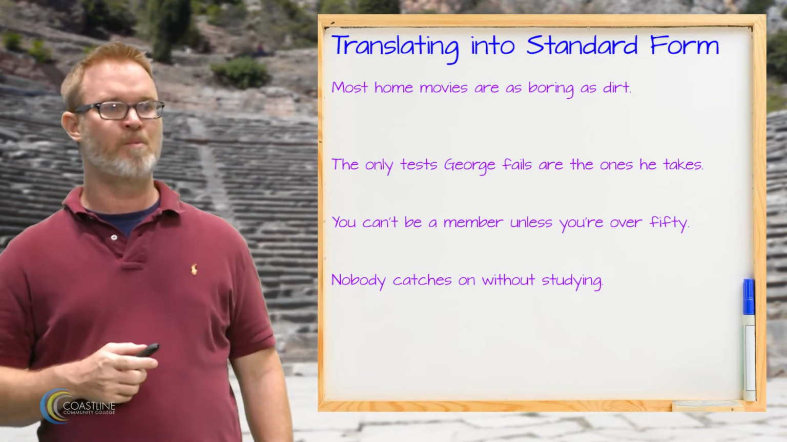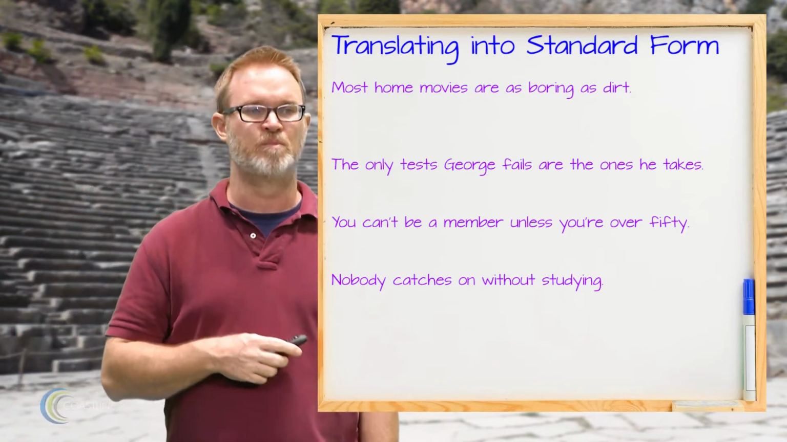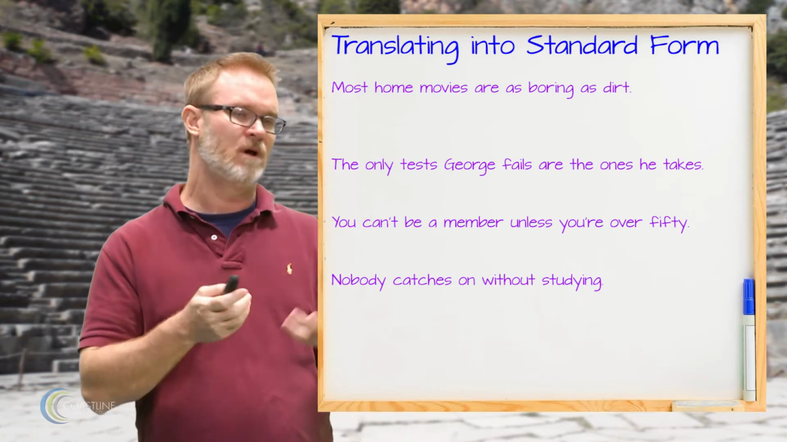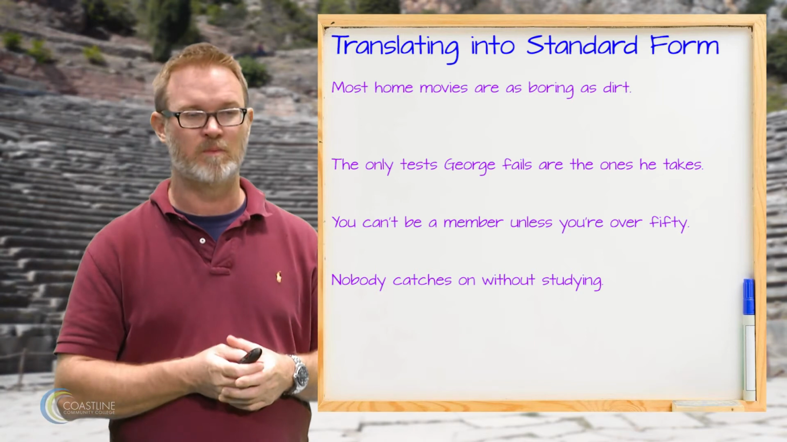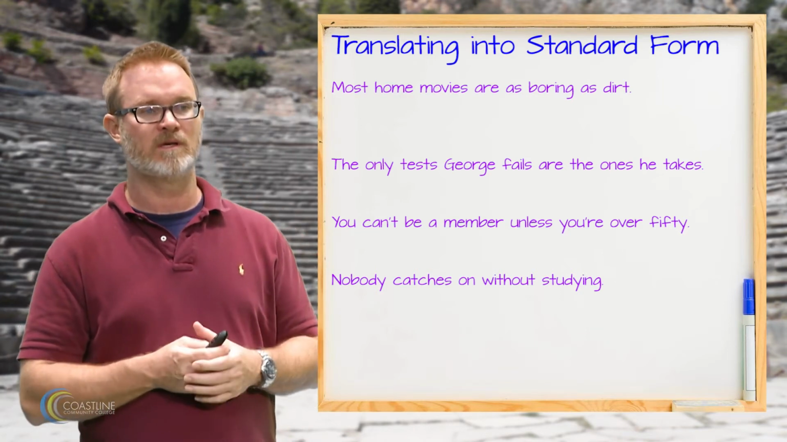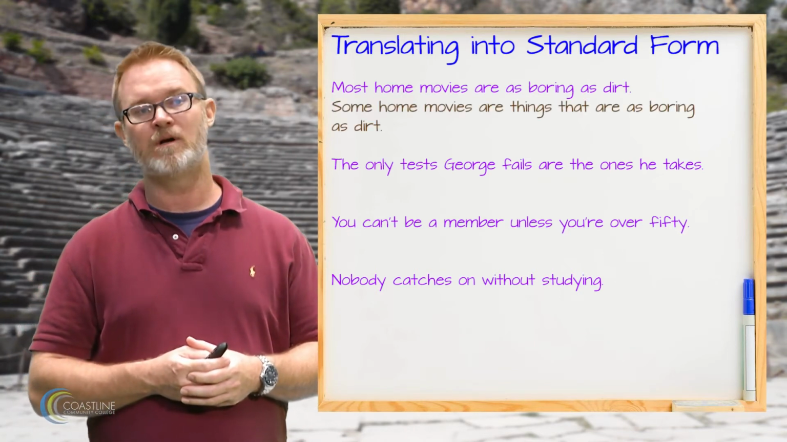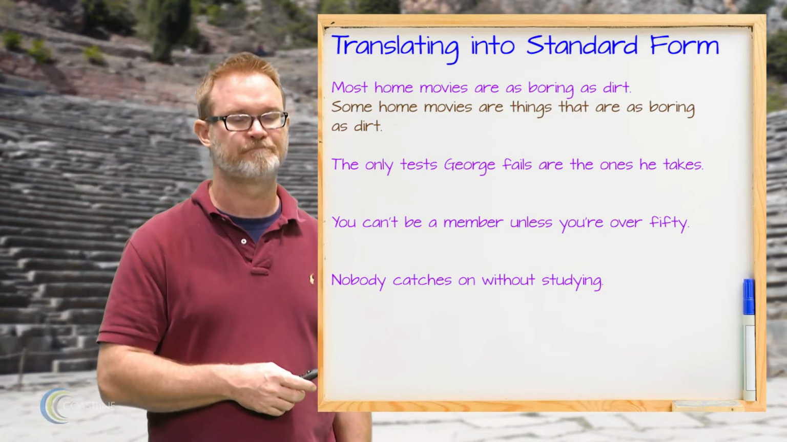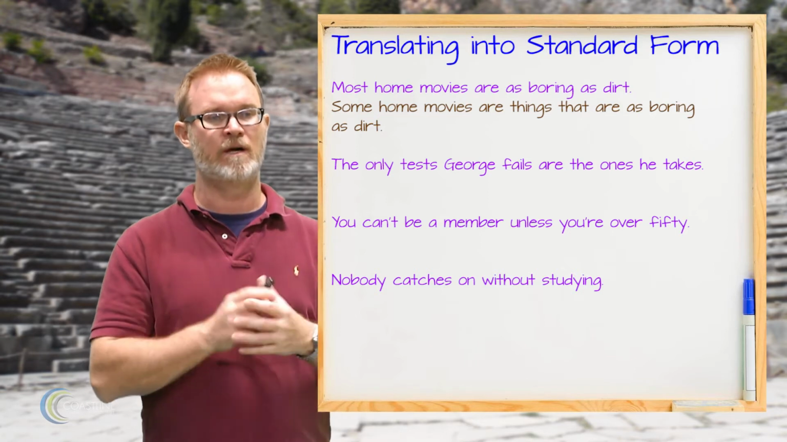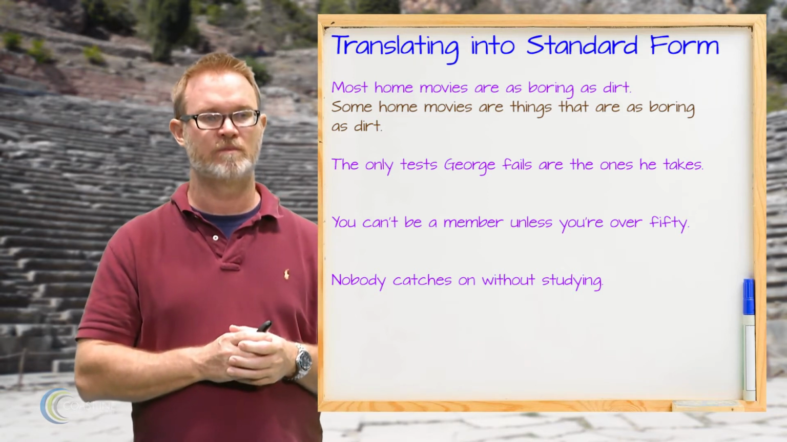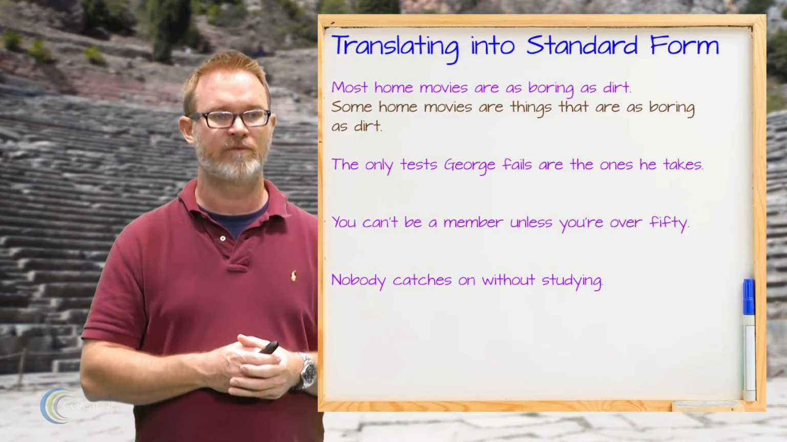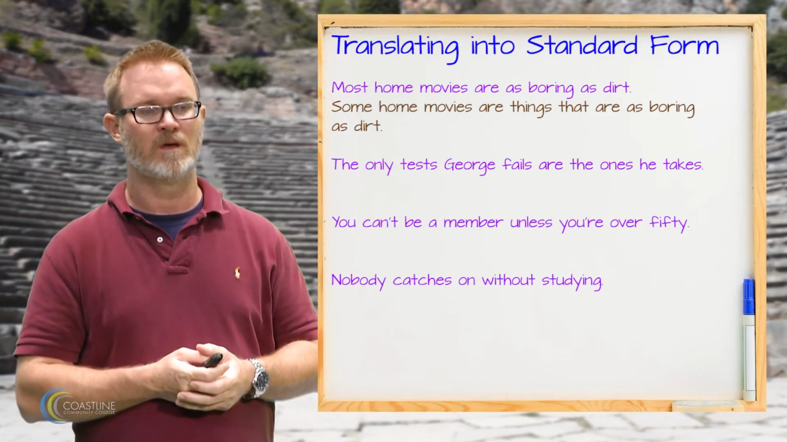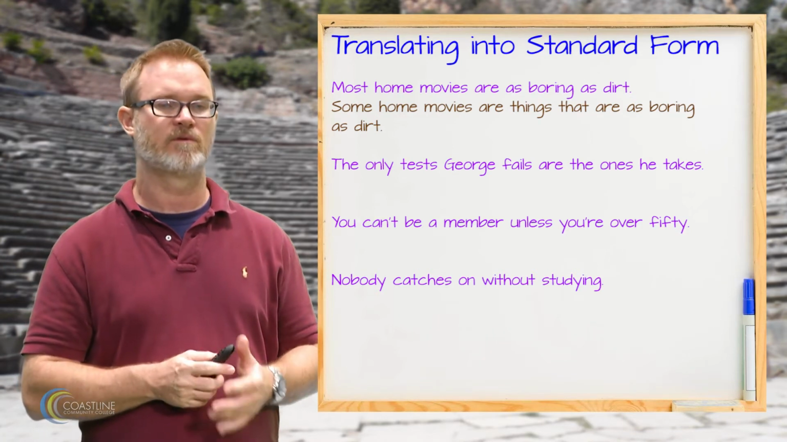Okay, so our next example, most home movies are as boring as dirt. Okay, most usually will translate as an I claim, maybe an O, but we can translate this one as some home movies are things that are as boring as dirt. Notice there that as boring as dirt, to make that into a proper term, I have to add things to it, right? So it becomes things that are as boring as dirt. And so that just makes it into a noun phrase, okay?